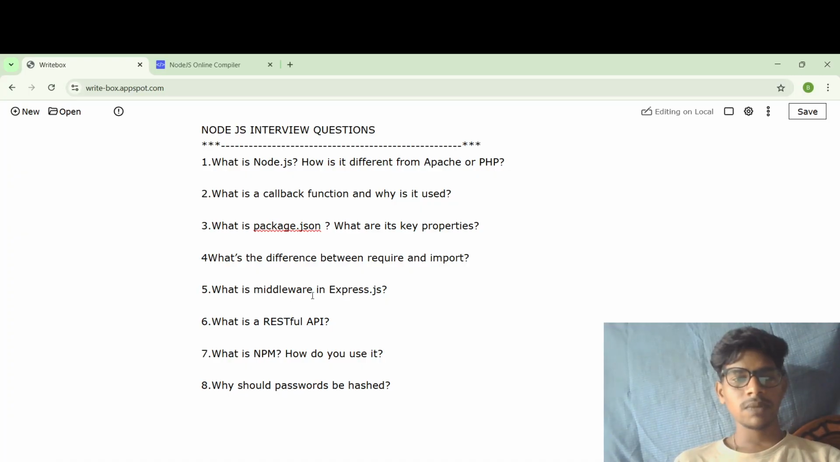And fifth, what is middleware in Express.js? Middleware runs between a request and a response, used for logging, authentication, or error handling. I will show you that.